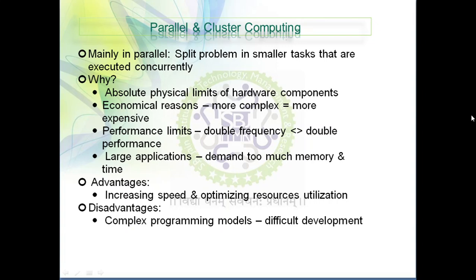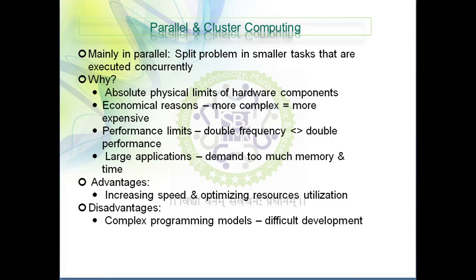Mainly, in parallel computing, we split a problem into smaller tasks that are executed concurrently. There are big problems, and that's why cluster computing comes into the picture. We divide them into small problems.